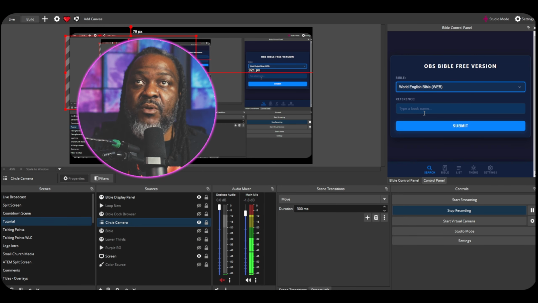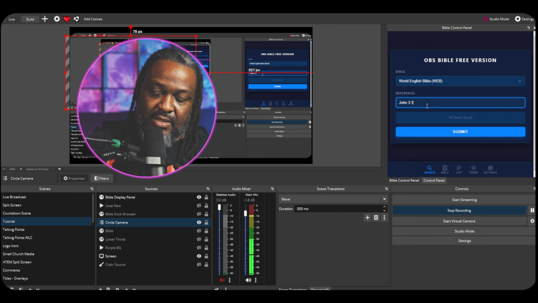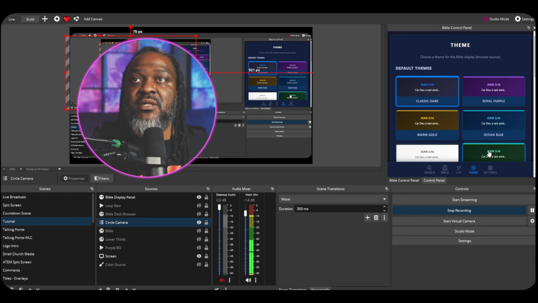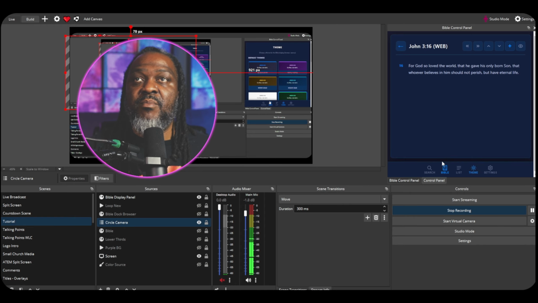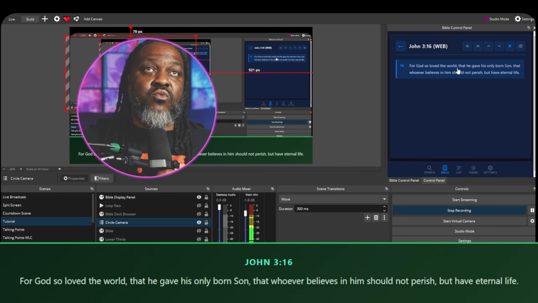Let's pick the WE Bible. Let's pick John 3:16. Hit submit. And I just want to change the theme just to see how fast it's operating. We'll do that one, and we'll go back to Bible, and we'll click on that. Automatic change. So this works really, really well.